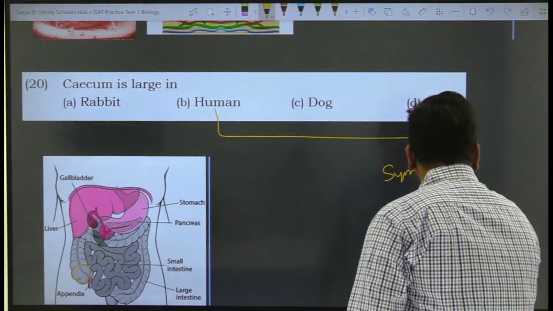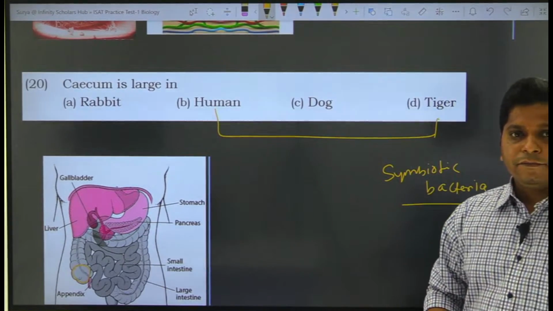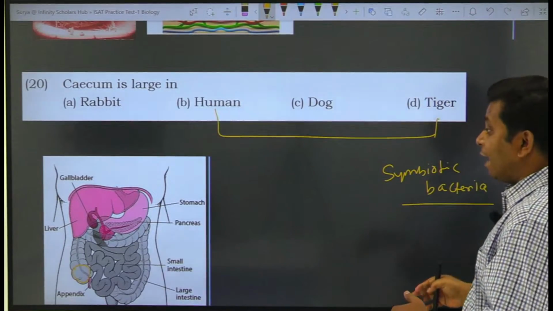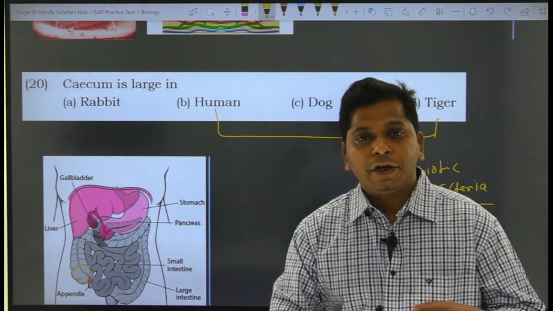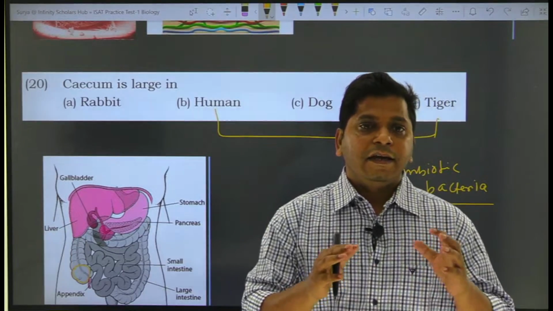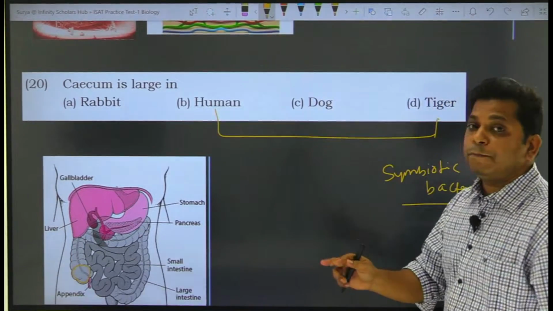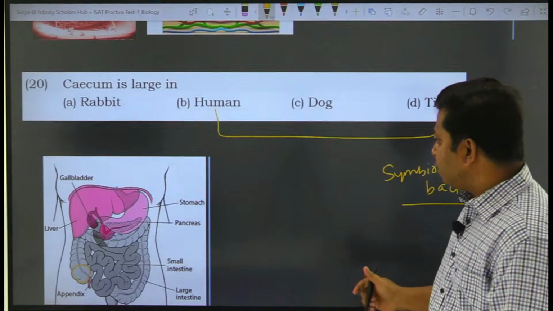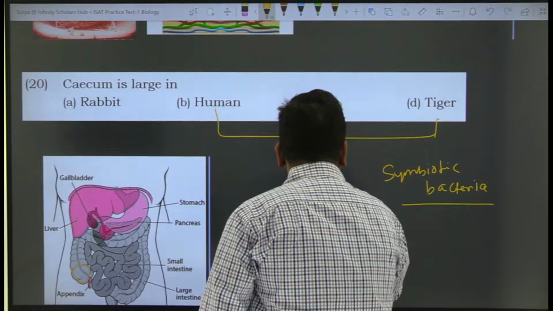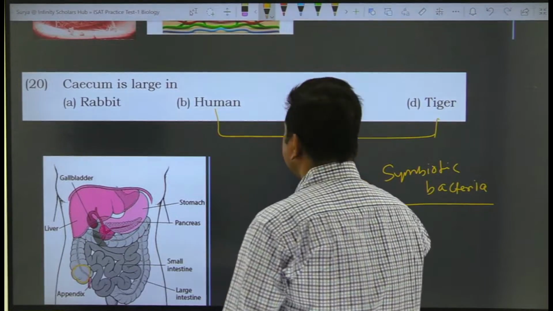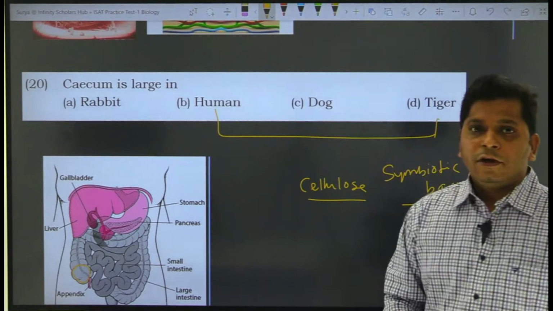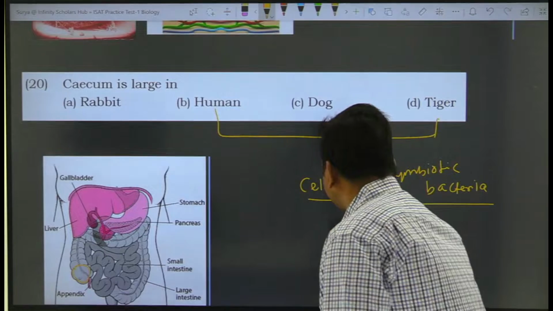Because they live inside the host and get nutrition from it, and at the same time they produce a large amount of enzymes which are essentially helpful in digestion of plant-based foods. Plant-based foods are rich in cellulose, because cellulose is present in the cell wall of the plant, so they need an enzyme called cellulase.